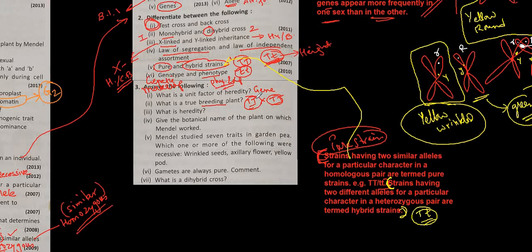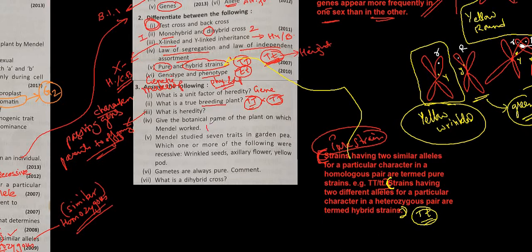Then what is heredity? Heredity means the passage, transmission of genetic characters from one generation to another generation. We have seen the definition of heredity in the previous episode. So passing of genes, or you can say certain characters, from parents to offspring is known as heredity.